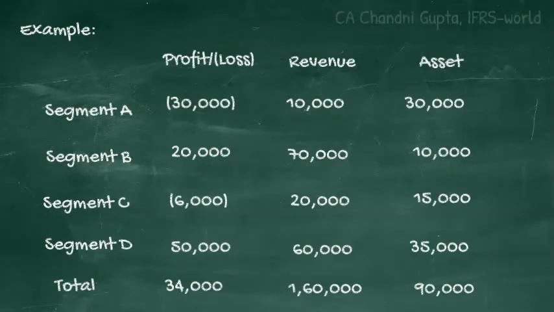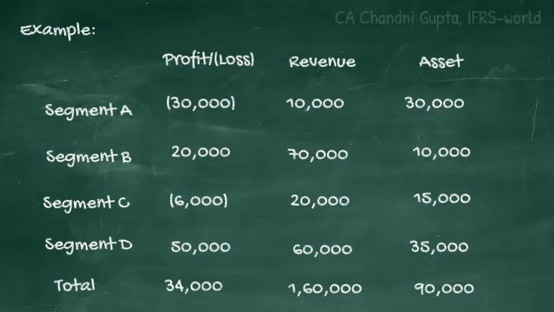Second condition is the asset condition. Now let's understand. The total assets of the entity is 90,000. The 10% of it comes out as 9,000. Now the segments that reported total assets equal to or more than 9,000 will be considered as qualifying this particular condition. As you can see, all the segments have reported assets greater than 9,000. Hence, all the segments meet this condition.